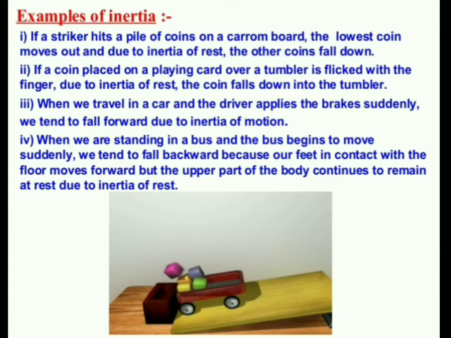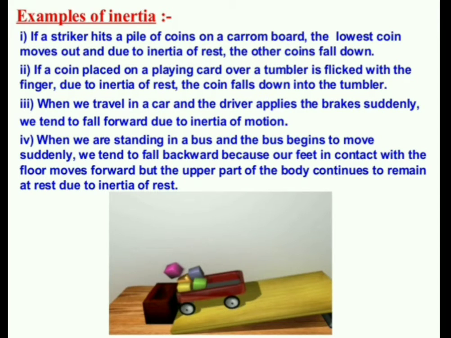Fourth example of inertia: when we are standing in a bus and the bus begins to move suddenly, we tend to fall backward because our feet in contact with the floor move forward, but the upper part of the body continues to remain at rest due to inertia of rest.